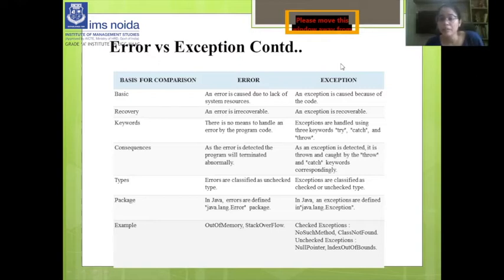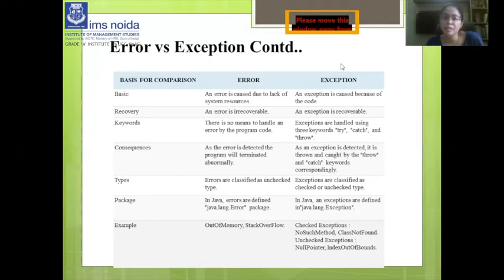The second point is recovery. Can an error be recovered? Can we recover an exception? An error can't be recovered; it is irrecoverable. The exception is recoverable because an exception is caused just because of the code, but an error is caused just because of the lack of system resources, so it is not part of the program code.